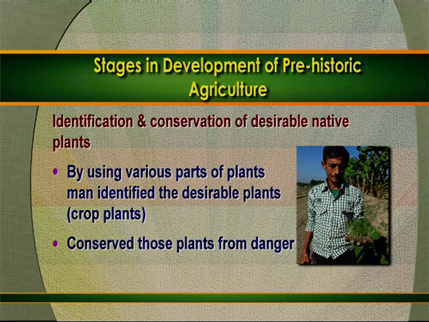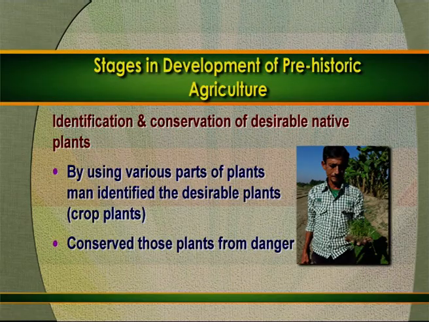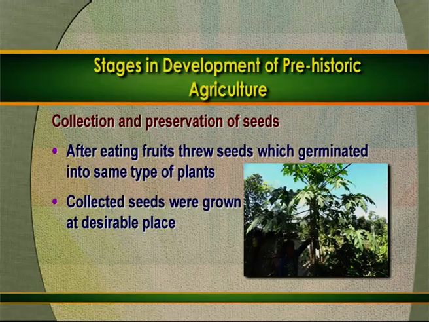The people, by using the different plant parts such as roots, seeds, leaves, flowers, fruits, might have identified the desirable plant parts and desirable plants at that time, and they might have started conserving those plant parts from dangers. The second stage started with the collection and preservation of seeds, because the gathering of the food was not sufficient.